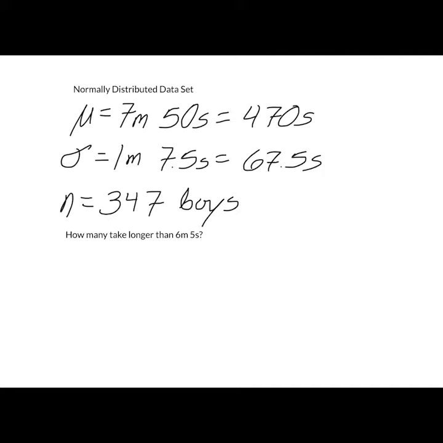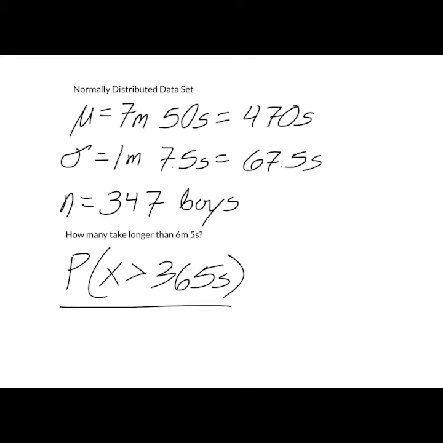So all we're really looking at, remember, probabilities are areas, are proportions. So all we really want to know is, what's the probability that x is greater than 6 minutes, 5 seconds, which is 365 seconds after conversion? So all we really need to do is go to StatCrunch or calculator and find this probability.